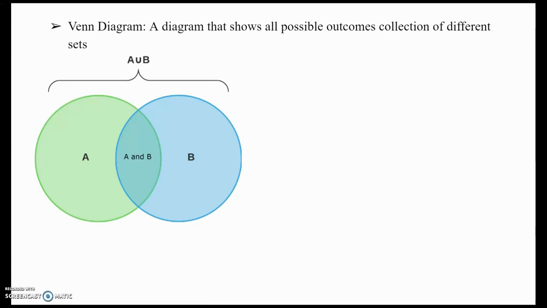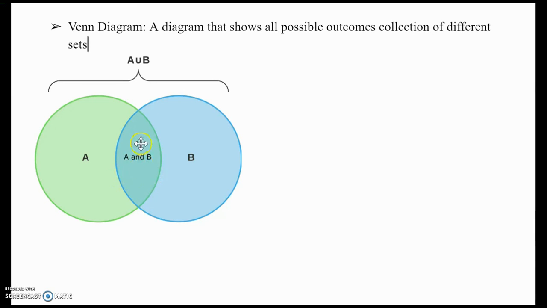You may have seen the Venn diagram, created by John Venn. It's just a diagram that shows all the possible outcomes of different collections of sets. So in this Venn diagram, you have A, which is green, and B, which is blue. The combination of these would be A or B. In some Venn diagrams, you would have a small circle outside for values that are neither A nor B.